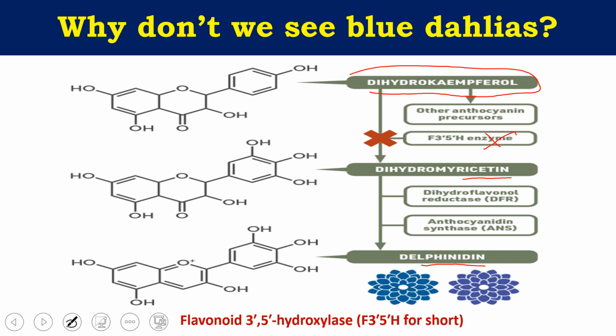But nowadays, we have created different kinds of hybrid varieties where we have blue dahlia also. It is not only dahlia that suffers from the inability to create a blue flower. Roses, chrysanthemums, and many other ornamental plants also lack the same enzyme, which gives delphinidin. So you cannot find blue roses, blue dahlia, or blue chrysanthemum. But because of hybrid varieties, a Japanese company initially succeeded in creating blue flowers in 2007 by a kind of genetic engineering.